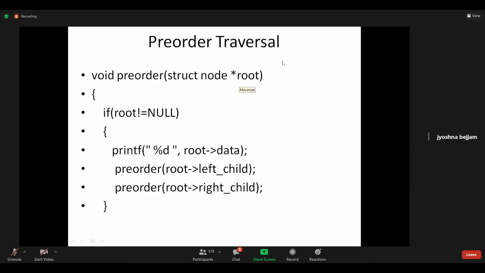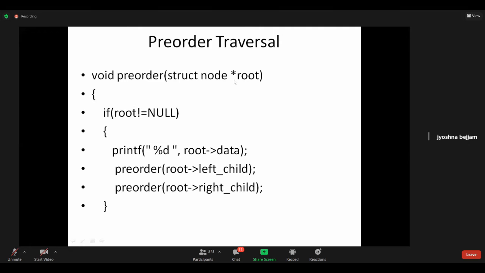Answer me. Pre-order of root of left child. What will be the value here? Once again, you think and tell me. And one answer I got. Yes, yes, yes. I agree.